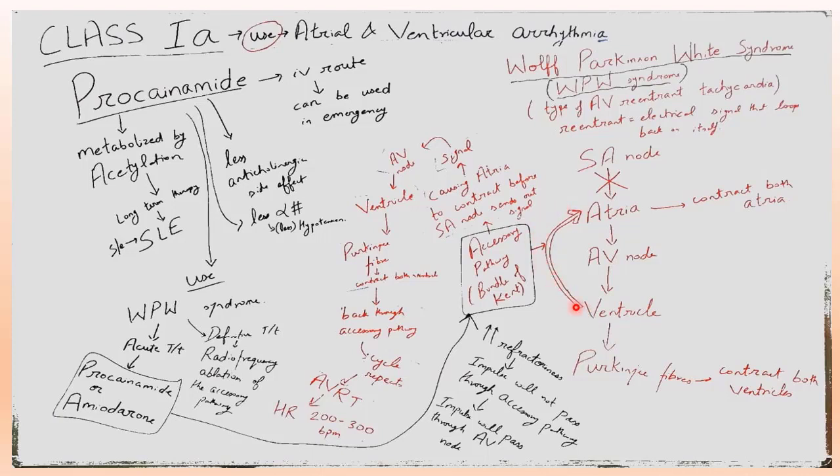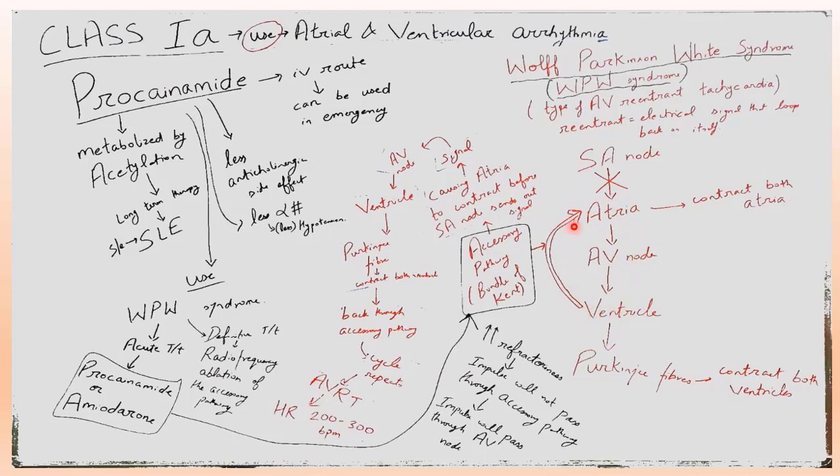by this bundle of Kent, and that causes the atria to contract before the SA node sends out a signal. So I put a cross mark between the SA node and atria, because before the SA node sends out a signal, there will be contraction of the atria. After that, the signal from the atria will go to the AV node, then ventricle, then Purkinje fibers to contract both the ventricles. Again, back to the accessory pathway, and this cycle repeats.